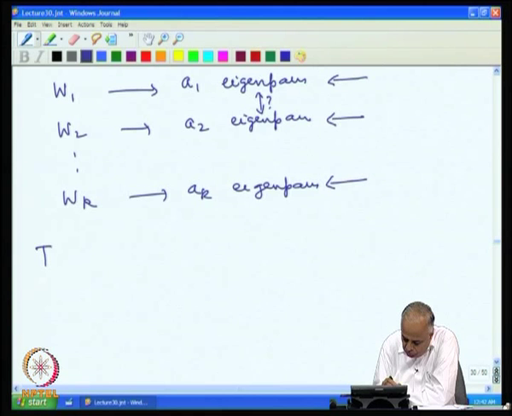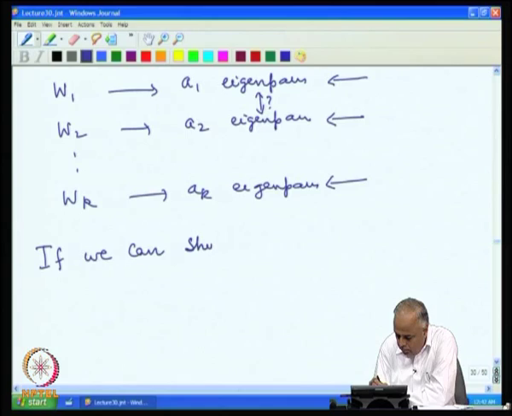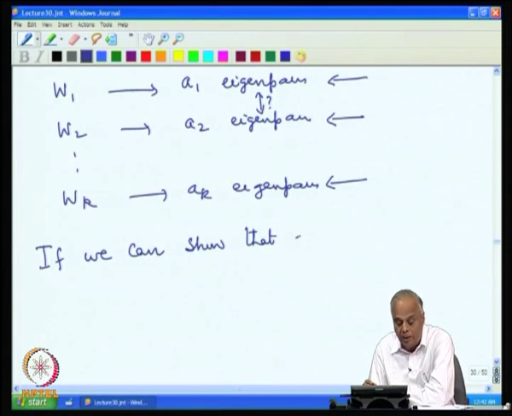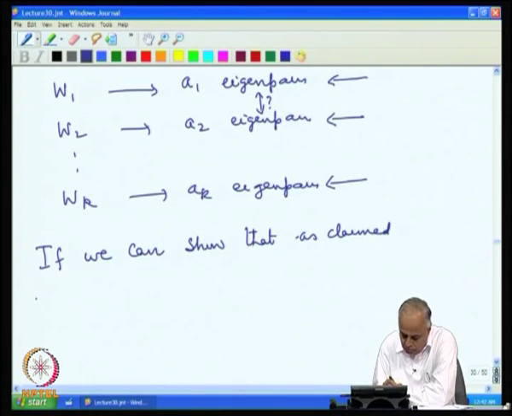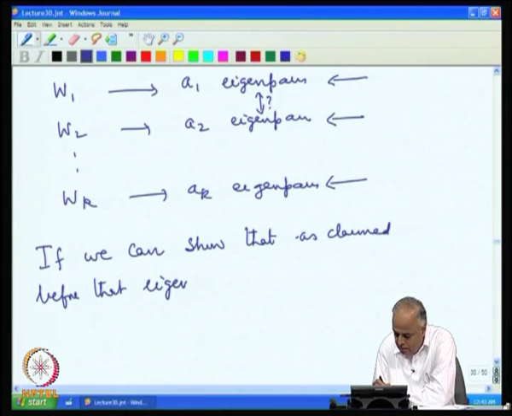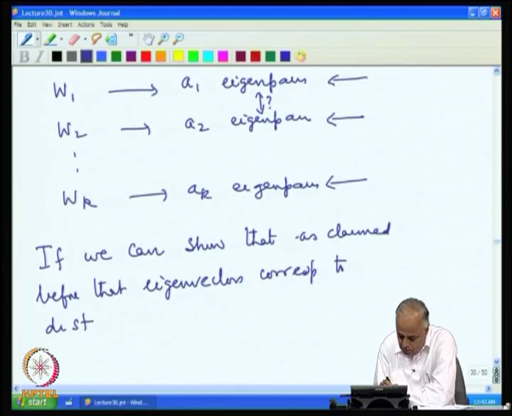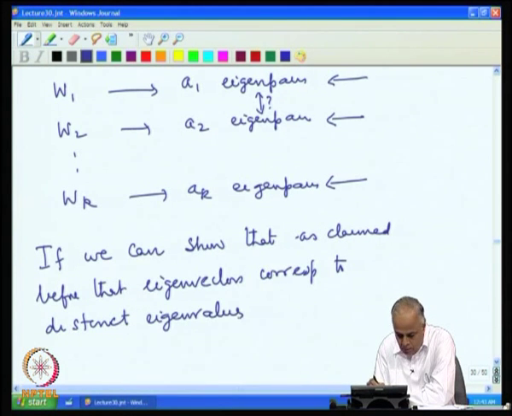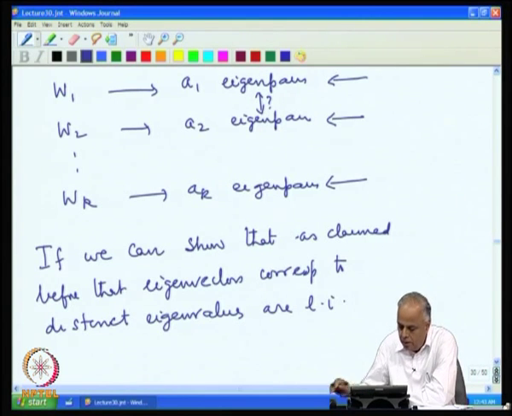If we can show that, which we have already claimed to be true as claimed before, that eigenvectors corresponding to distinct eigenvalues are linearly independent, then